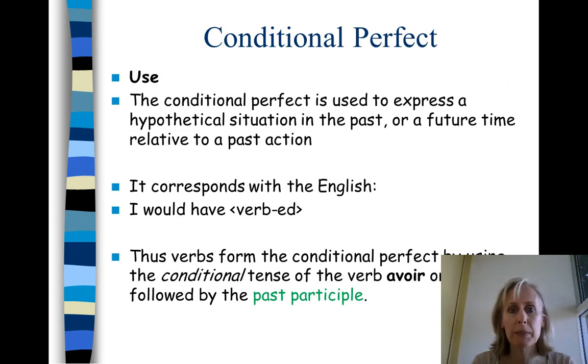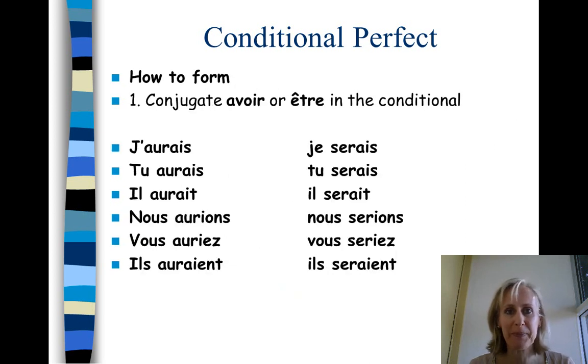Yeah, so it's a step further back in the past. Thus, verbs form the conditional perfect by using the conditional tense of the verb avoir or être, followed by the past participle. So that's the conditional of the auxiliary plus the past participle. Just as the passé composé, which is the present perfect, has the present tense of the auxiliary plus the past participle, and the future perfect has the future tense of the auxiliary plus the past participle, the conditional perfect has the conditional of the auxiliary plus the past participle.